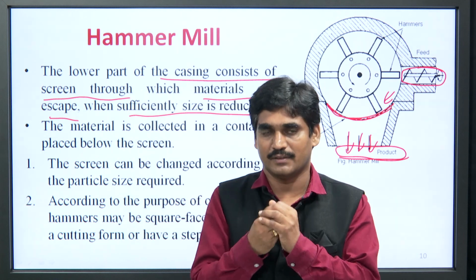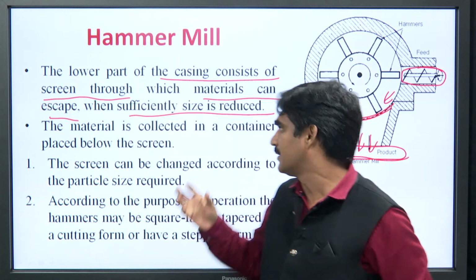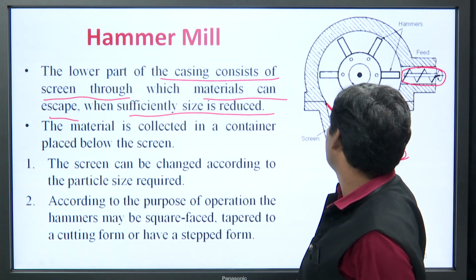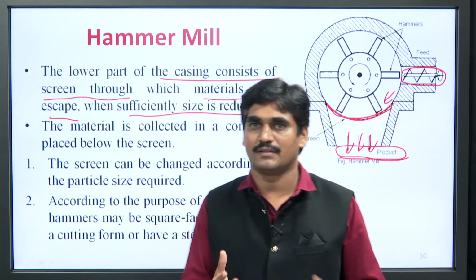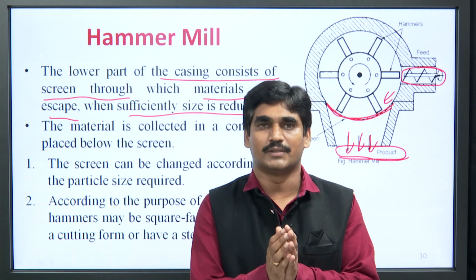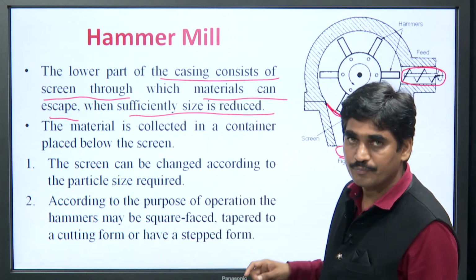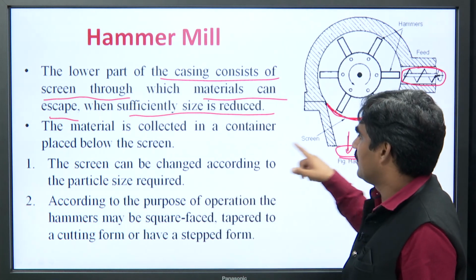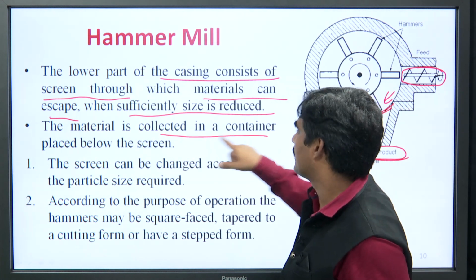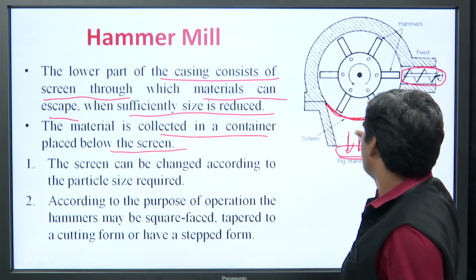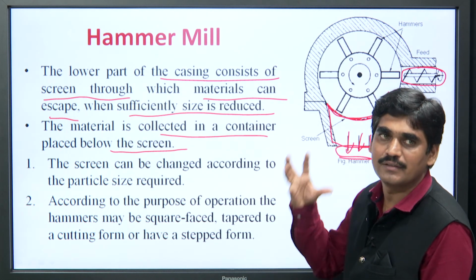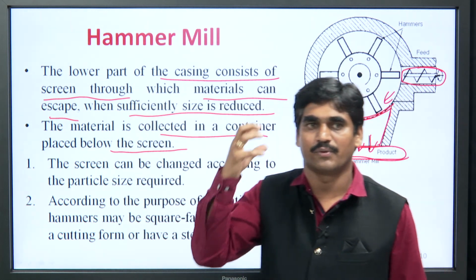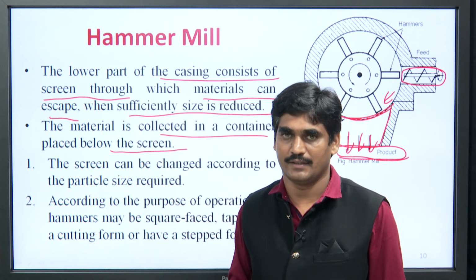If it is sufficiently reduced, then it passes through this screen and is collected through the bottom part of the mill. Where do we collect? The material is collected in a container placed below the screen. So, we can place a container here, and the product can be collected in that container.